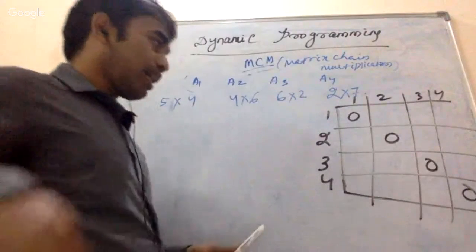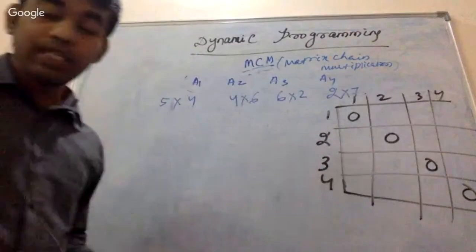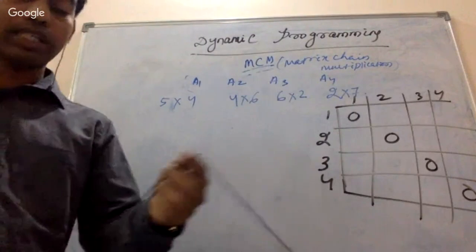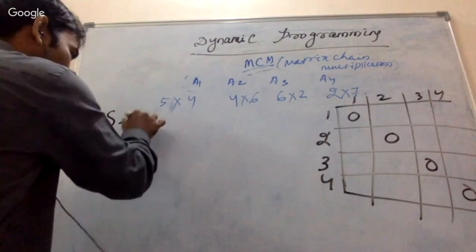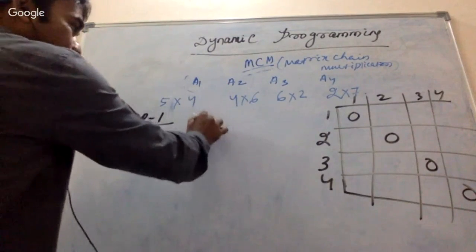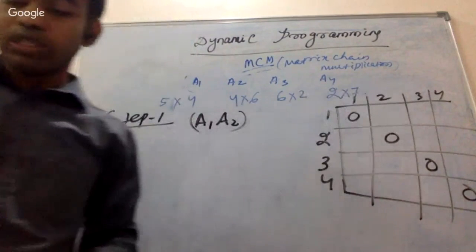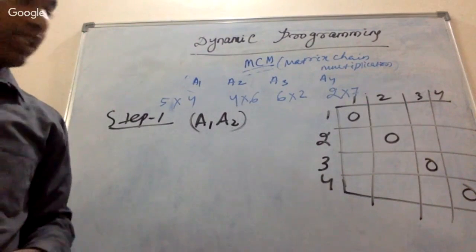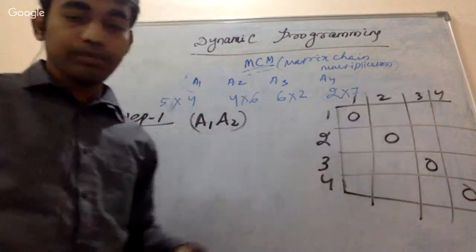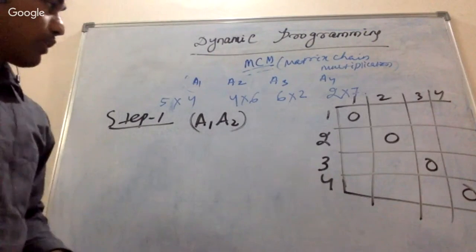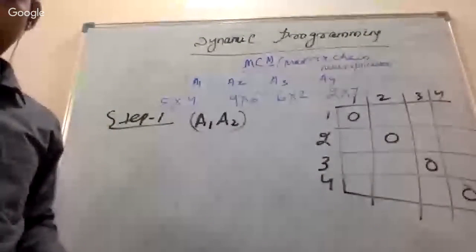Okay, now I am going to find out the number of operations if I multiply the A1 matrix with A2. Step 1, just write step 1. So I am going to multiply A1 with A2. So if I am going to find out 1 to 2, just try to find out the value of A12.